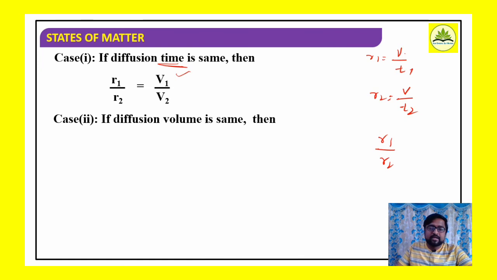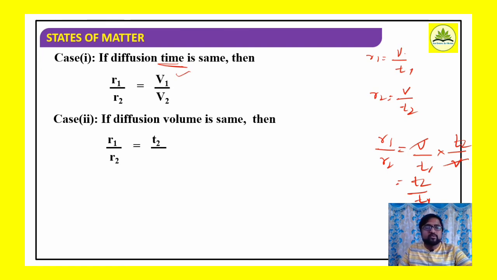T1 and T2 are the times taken. Therefore, R1 by R2 is equal to V by T1 divided by V by T2. So V cancels, and we get T2 by T1. So if diffusion volume is same, the expression is R1 by R2 is equal to T2 by T1, right?